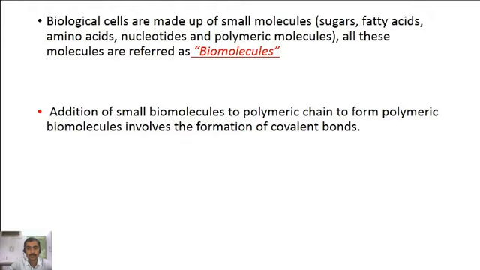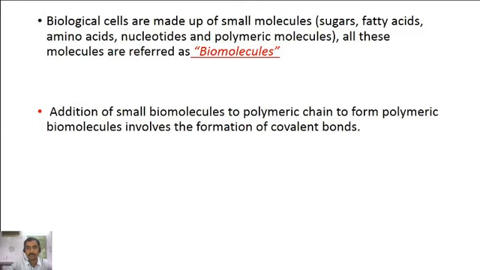For example, the addition of amino acids to the polypeptide chain results in the formation of protein molecules. While amino acids are added into the polypeptide chain, there is a formation of covalent linking between the added amino acids.